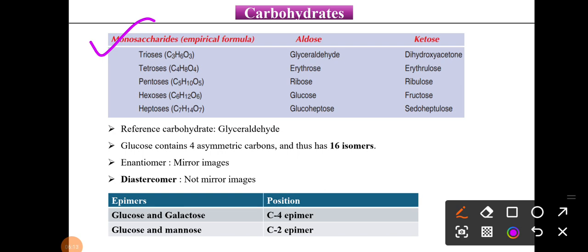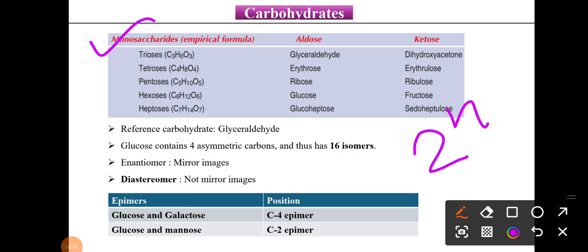So I know you guys know that formula. What is the formula for isomers? That is 2 raised to the n. Okay, so glucose contains how many asymmetric carbons? 4. So how many isomers are possible? 16 isomers are possible in glucose.